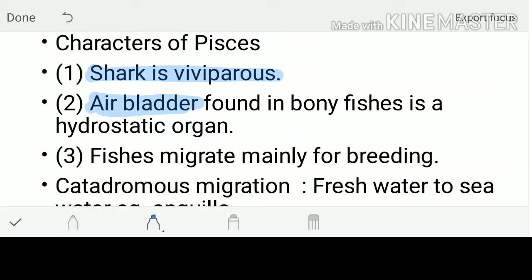There is a special structure found in bony fishes called the air bladder. This air bladder is responsible for swimming and buoyancy. Ultimately, it is responsible for balancing the body of the fish and making it not sink in the water. That is what we call a hydrostatic organ.